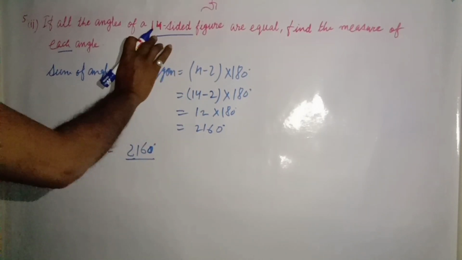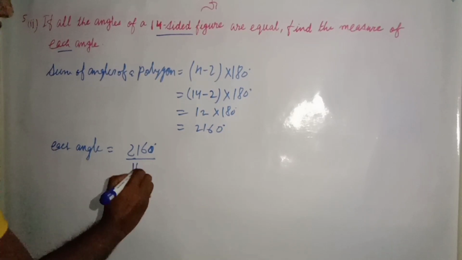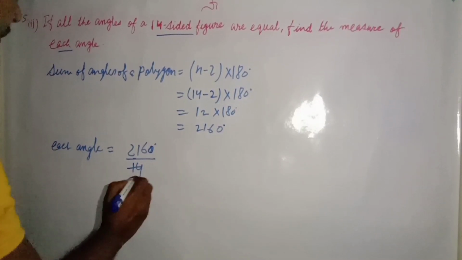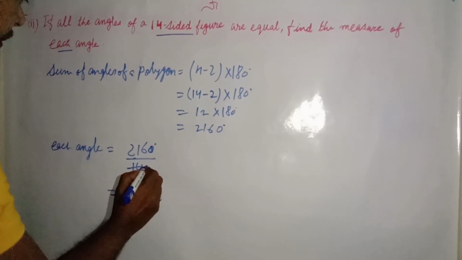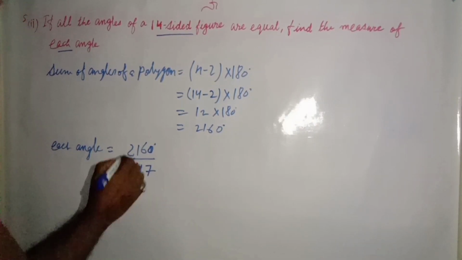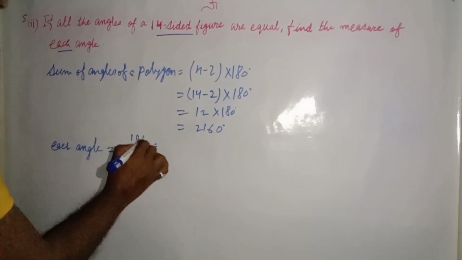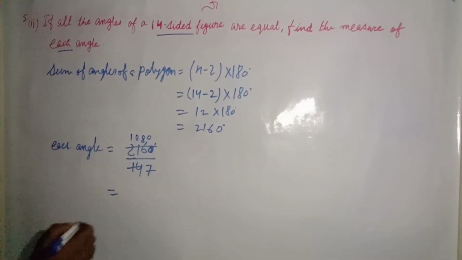The number of sides is 14, so we will divide it by 14. Then we cancel this by 2 steps. So 2 sevens are 14, 2 ones are 2, 0, 2 eights are 16, and then 0.